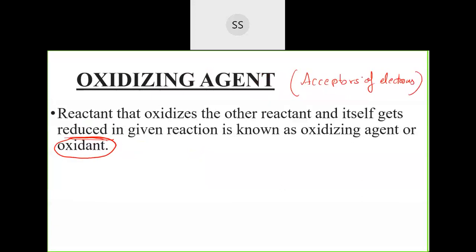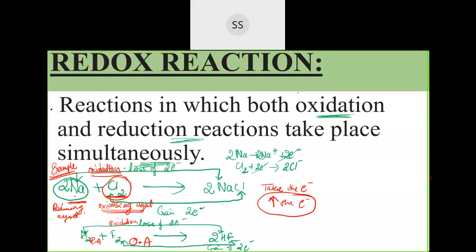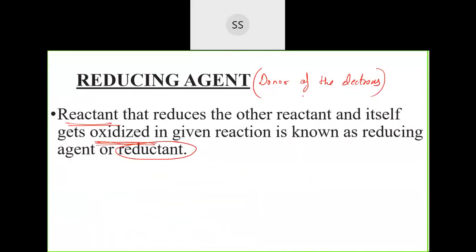These are acceptors of electrons, the one who will accept. I told you it's like a robber, the one who will take. They will accept, they will undergo reduction. And the one who donates it will be the reducing agent. So they themselves will undergo oxidation. They get oxidized after the reaction is over.